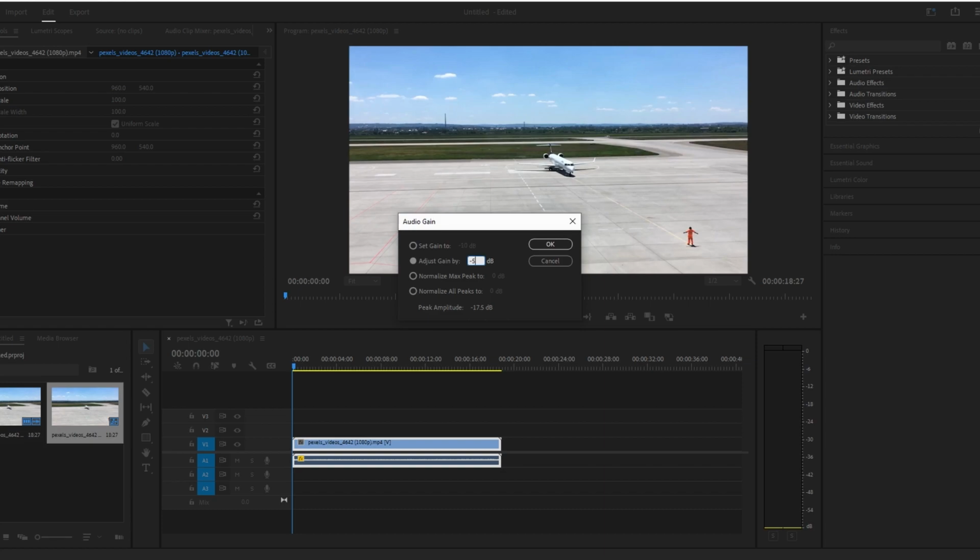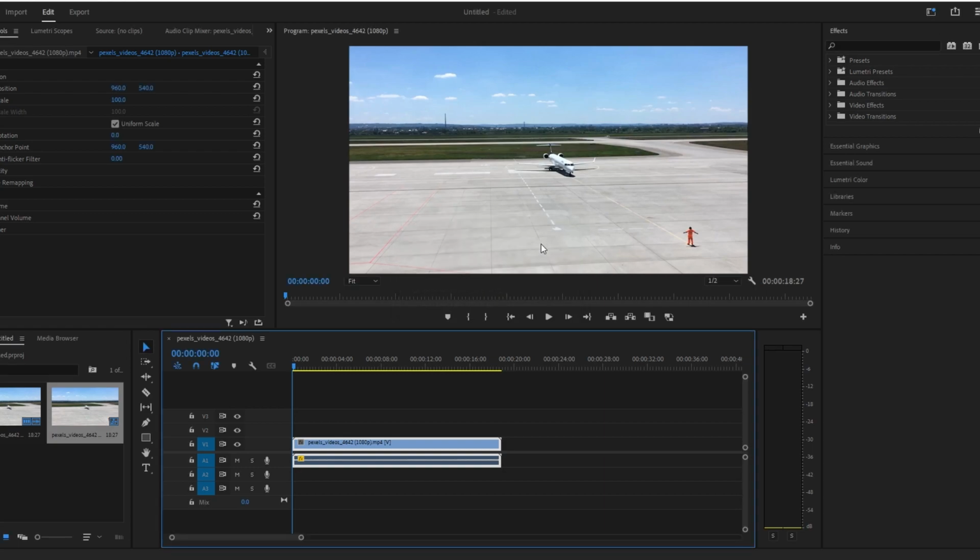It's additive. I'm going with negative 5. Make it smooth, negative 10. Hit OK. Play your video and now notice how the volume gracefully bows down to your liking.